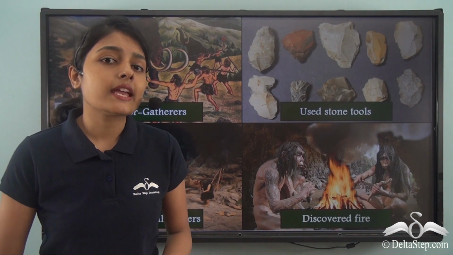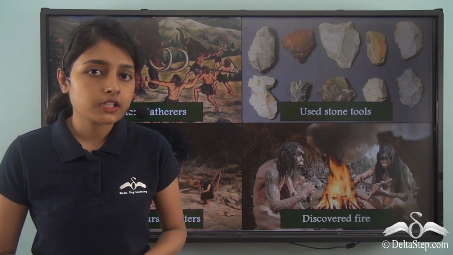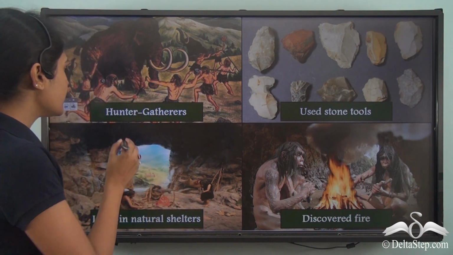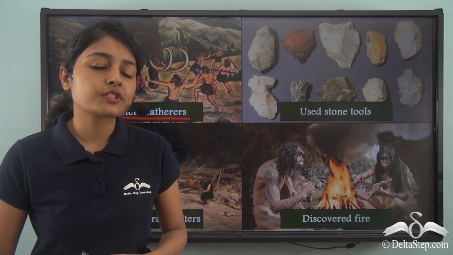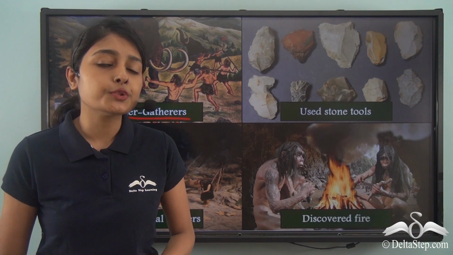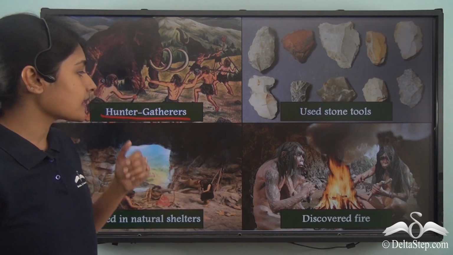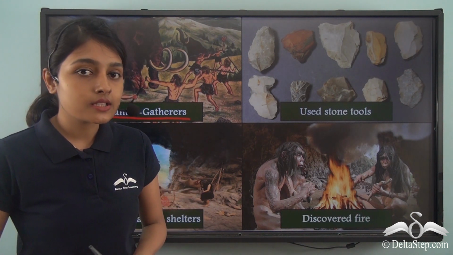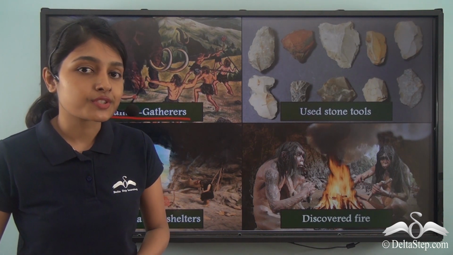Now, we are at an end of our discussion on the Palaeolithic period. What did we learn here? Firstly, we learned how people were hunter-gatherers at this point of time. The Palaeolithic period extended from roughly 2 million years ago to 12,000 years ago. And during this time, people used to hunt animals. They also used to gather different kinds of forest produce.